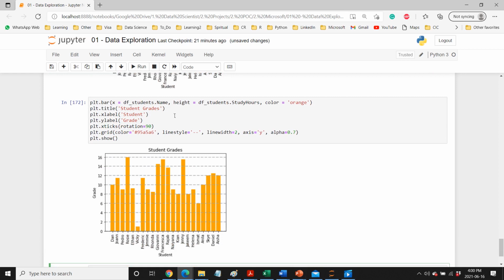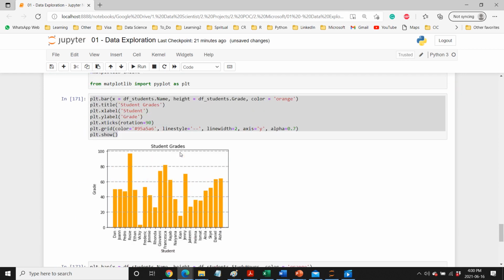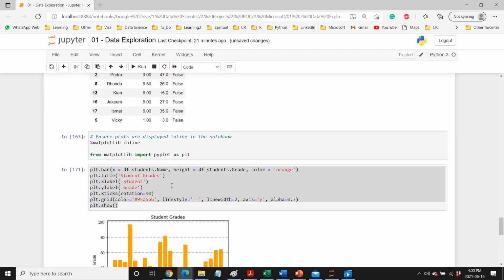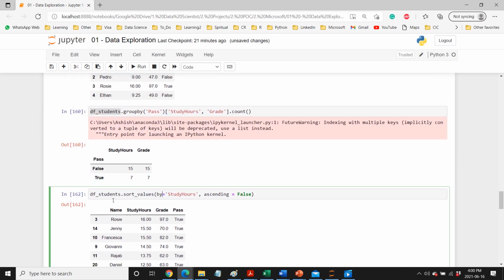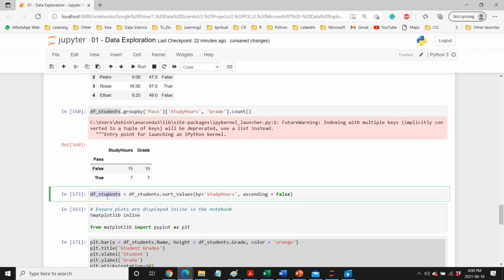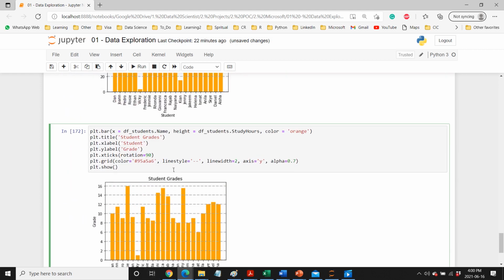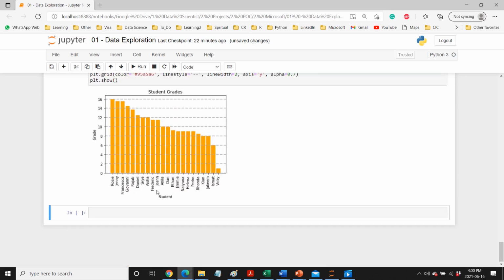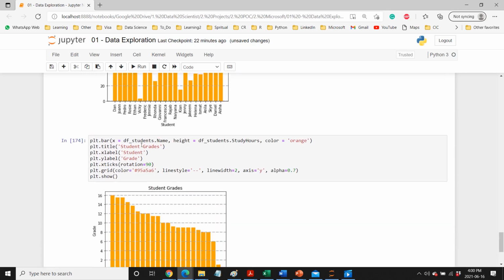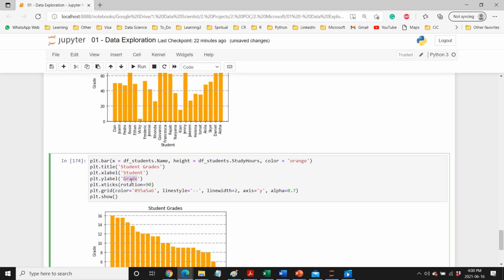And right now this is not coming good. If you want, what you can do is sort your data frame. For example, here, df students, and now I'm just sorting this based on the study hours. So now this data frame is all sorted, and now if I run this one again, this will become the sorted one. So as you can see, the grades, and it's not a grade, it's basically study hours.